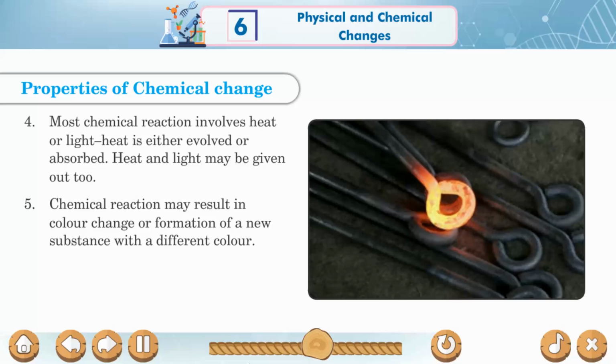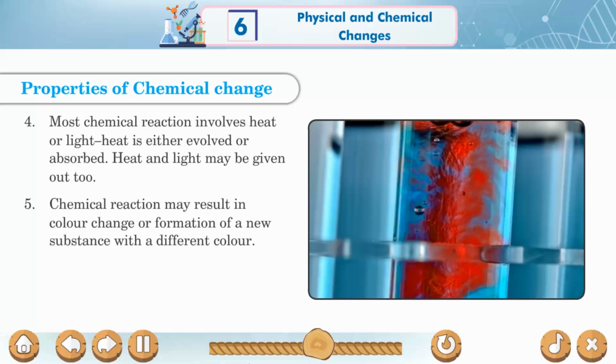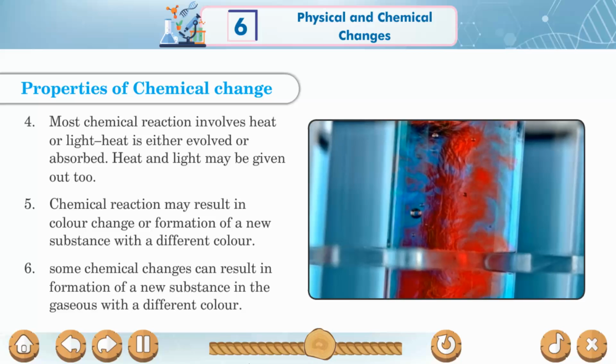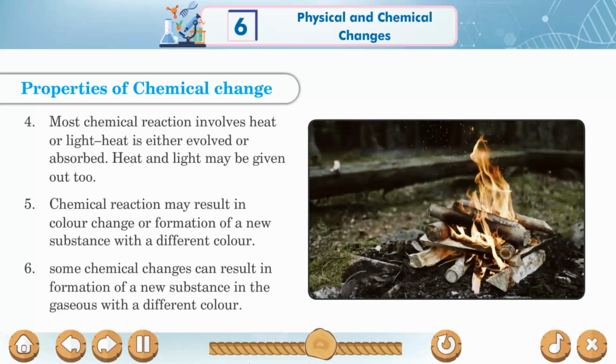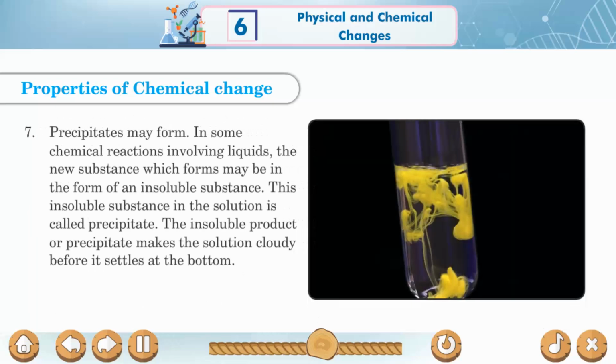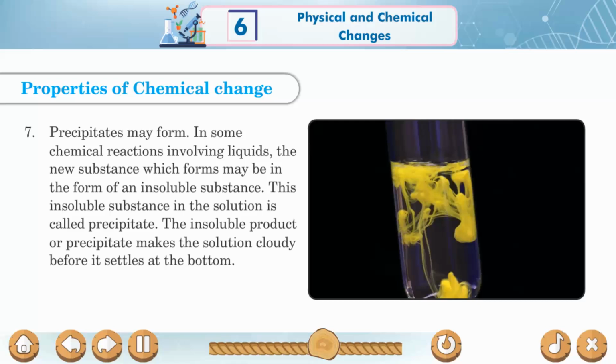A chemical reaction may result in a color change or the formation of a new substance with a different color. 6. Some chemical changes can result in the formation of a new substance in the gaseous state. 7. Precipitates may form in some chemical reactions involving liquids.